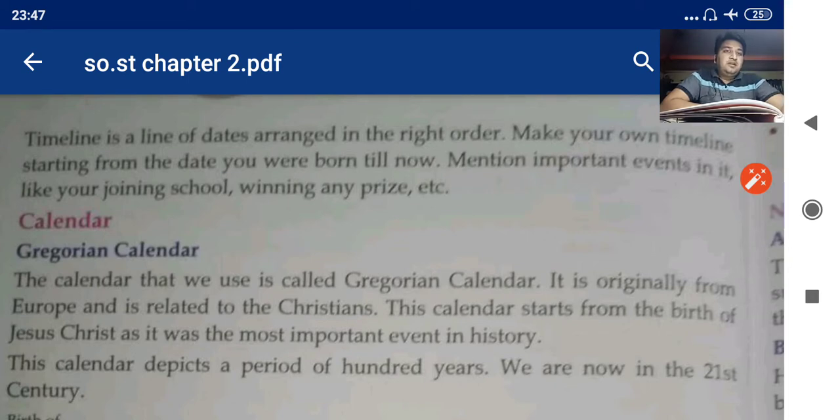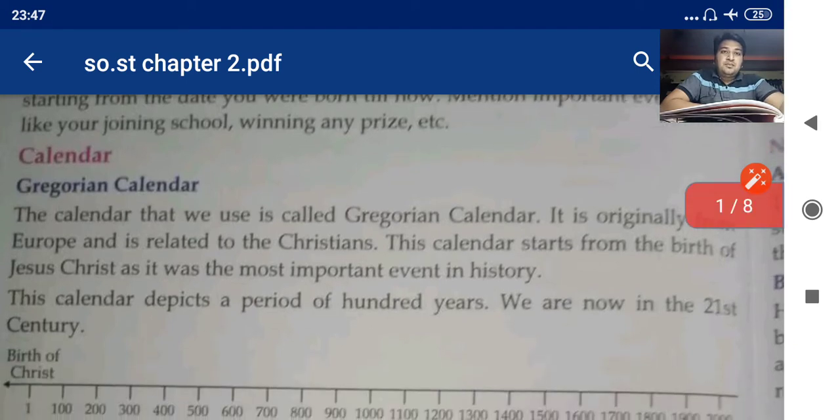As it is clearly mentioned in the first paragraph, at present we use this Gregorian calendar only, and where is it originally from? It is from Europe, and they are related to the Christians. This calendar starts from the birth of Jesus Christ because it is a very important event in history.